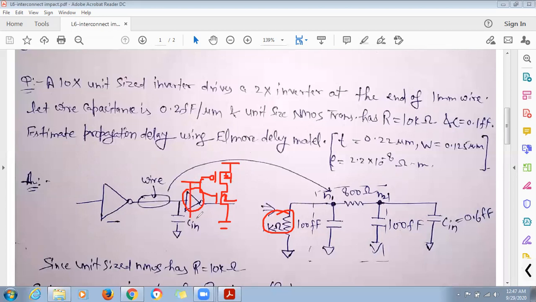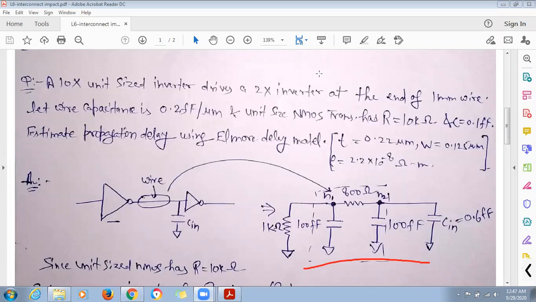You can easily find out that the input capacitance of this inverter will be 6 times the unit capacitance. The unit capacitance is given in the question as 0.1 femtofarad, so if you multiply this by 6, you will get the input capacitance. This is the circuit that we have drawn, and now you can estimate the propagation delay using the Elmore delay model.